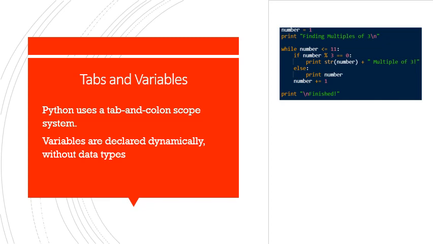This works rather well, except Python doesn't really like data type miscomparisons. So you'll see on the line print string parentheses number plus multiple of 3, that line there is telling you that I have to convert number into a string if I want it to be a part of the multiple of 3 string.